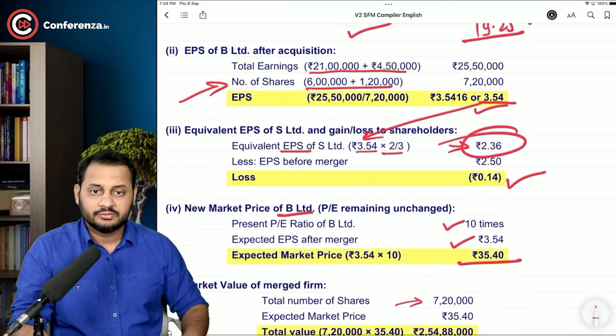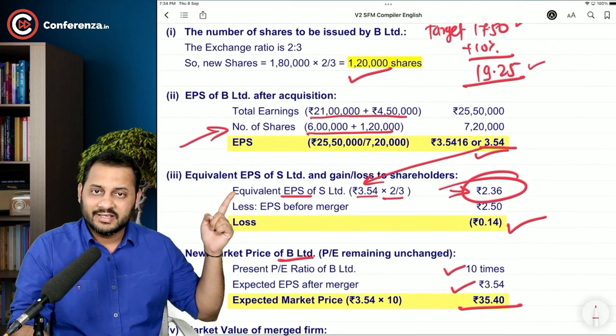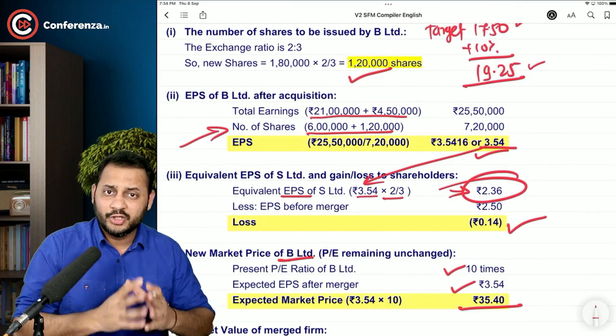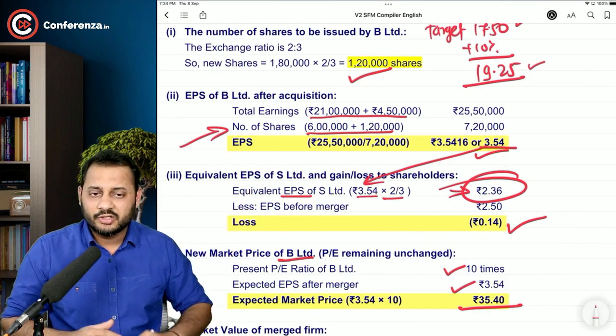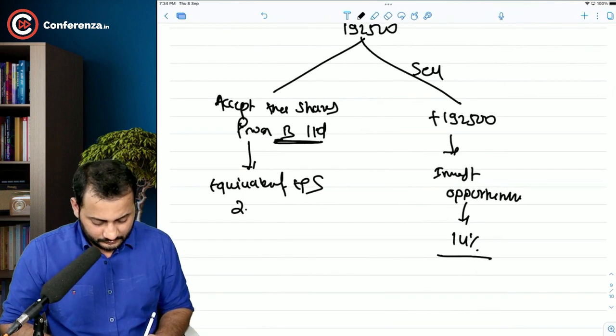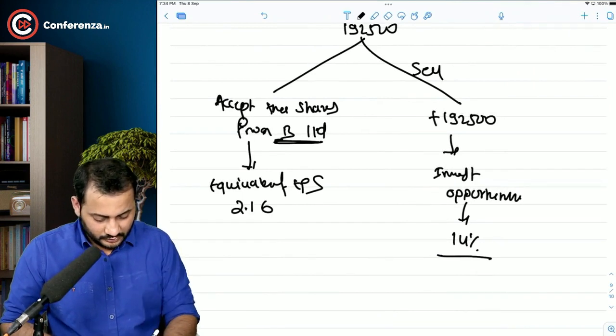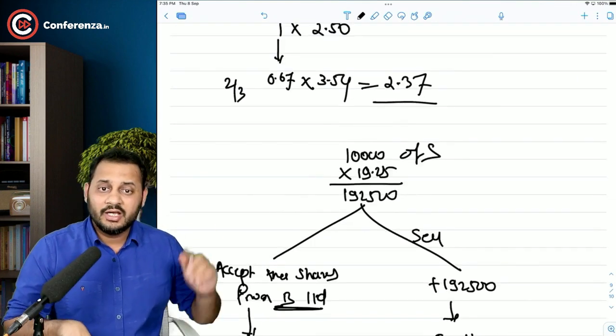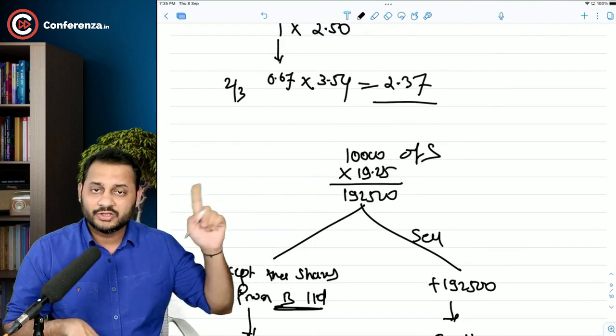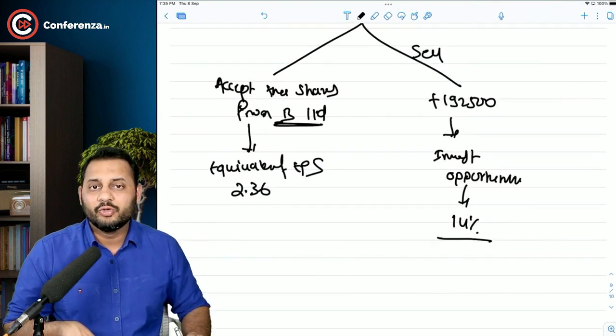Am I right? Your earning in this new company in which you will be a shareholder will give you the EPS 2.36. So from your point of view, you are giving up your 19.25 rupees of one share for the earning of 2.36.